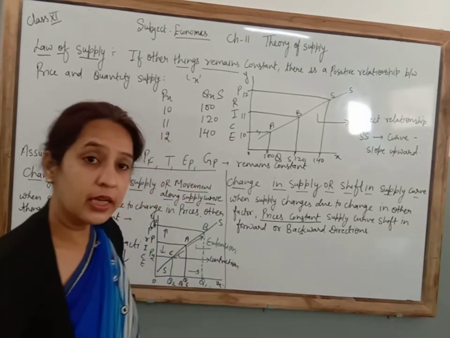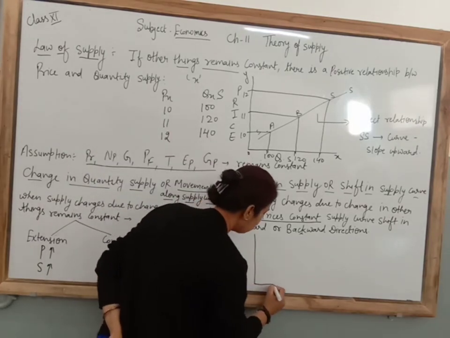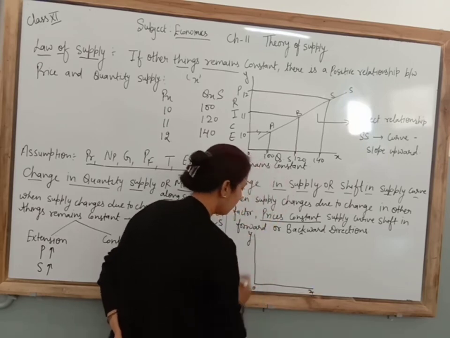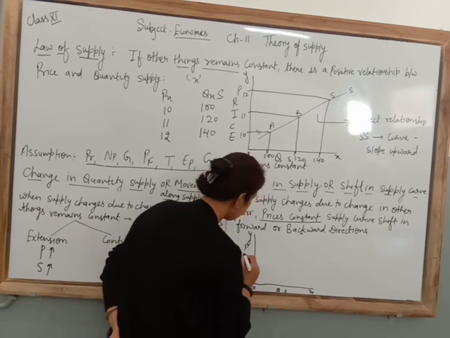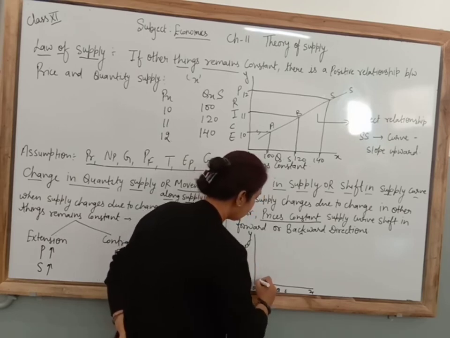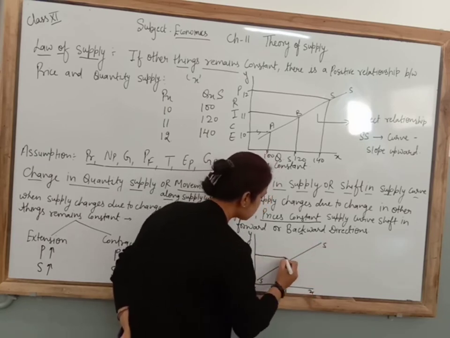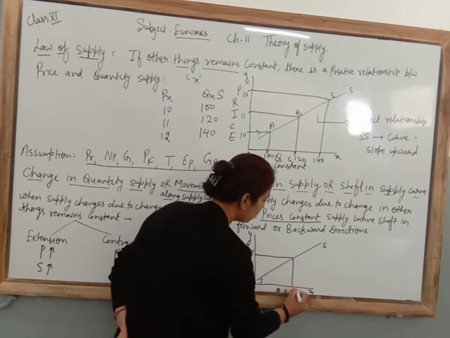If there is an increase in technology, 0, x and y. Clear? Now here we are going to show quantity supplied. Here again we are going to show prices. Quantity supplied slopes upward. When the price is OP, then quantity supplied will be OQ.